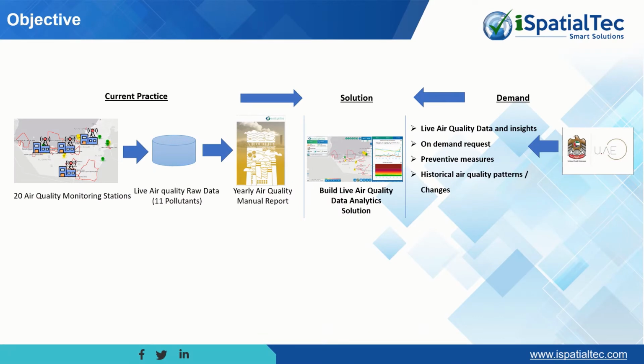The Environmental Agency Abu Dhabi has 20 air quality stations across the UAE. The raw data was stored in a central repository. Every year, environmental consultants prepare the air quality analytics report manually, sharing it with the stakeholders and the community. On the other side, UAE government entities, including the Environmental Agency Authority, are looking for live data analytics, on-demand analysis, and historical comparison of environmental changes.